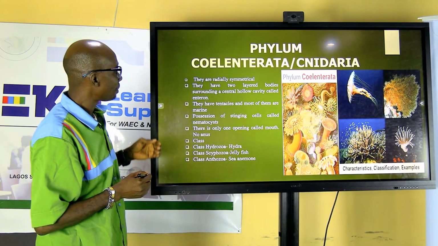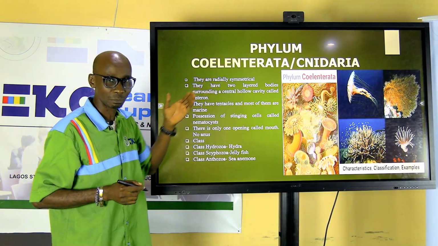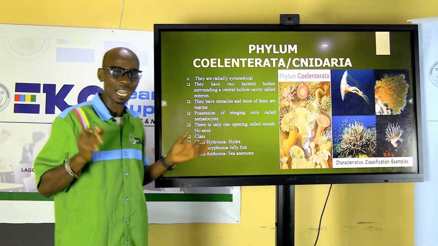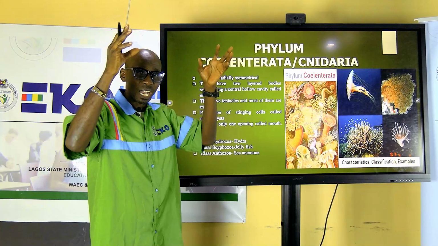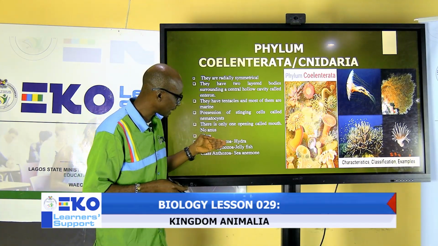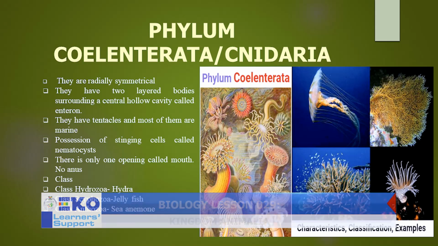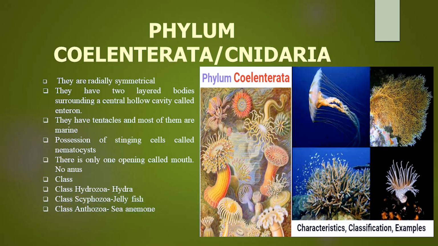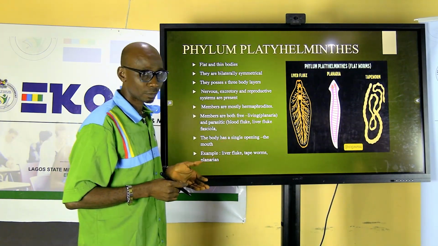The next one is phylum Coelenterata or Cnidaria. These are few characteristics. They are radially symmetrical. That means they can be cut along any axis to give equal parts. They possess sting cells which they use to capture their prey while they are feeding. And they have a lot of tentacles for capturing their prey. They have these classes: class Hydrozoa, class Scyphozoa, and class Anthozoa. These are few examples. Basically, they reside at the bottom of the ocean.